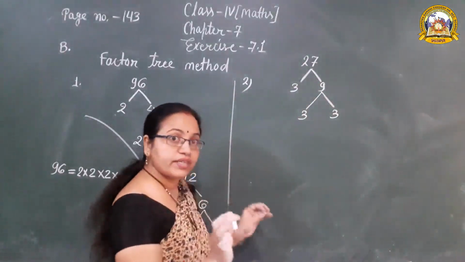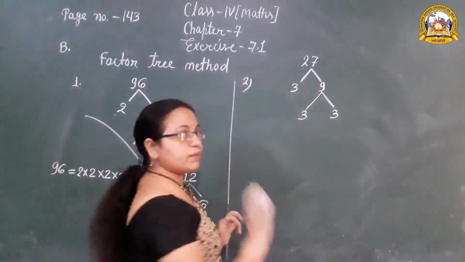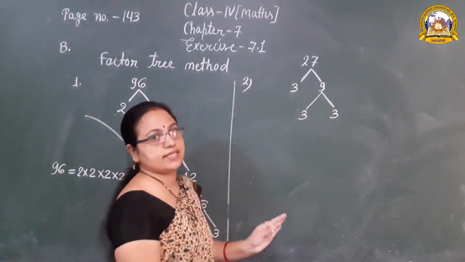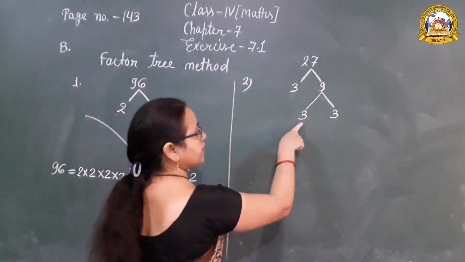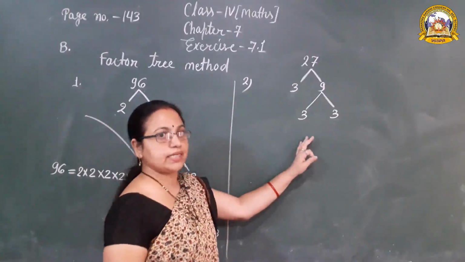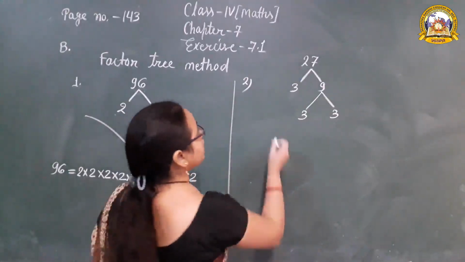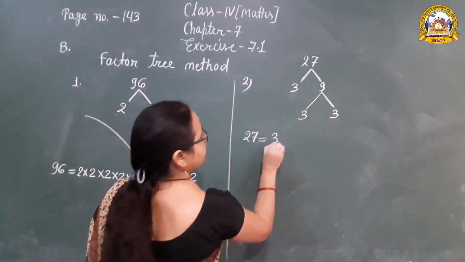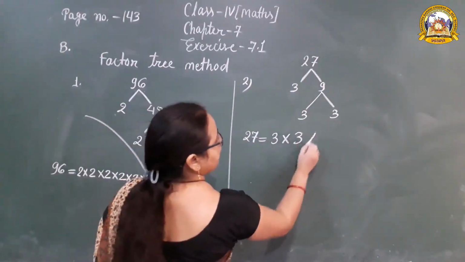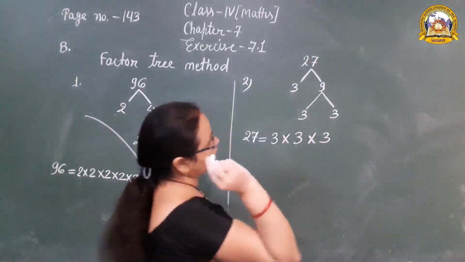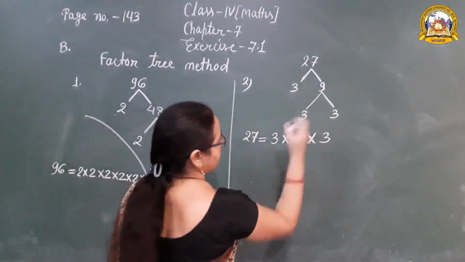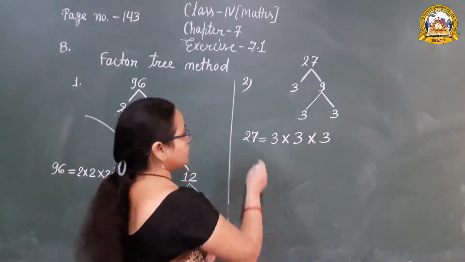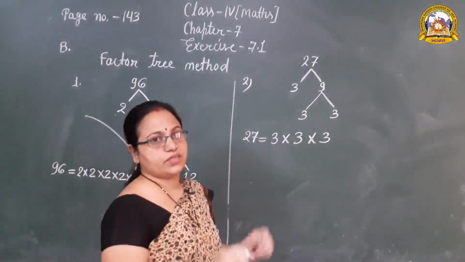Now we cannot further divide the prime number. प्राइम नंबर को हम और ज़्यादा डिवाइड नहीं कर सकते. जहाँ प्राइम नंबर आ जाता है, मीन्स अब यहाँ पे स्टॉप हो गया, इससे ज़्यादा आगे ये नहीं बढ़ सकता. So factors of 27 is equal to 3 into 3 into 3. And 3 is a prime number, so it is called prime factorization.